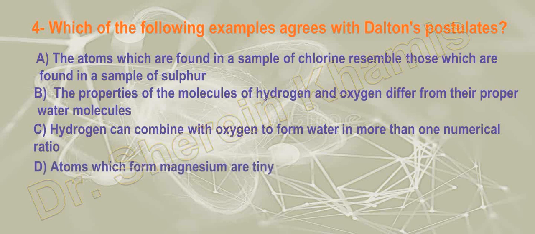The last one here, we have atoms which form magnesium are tiny. Okay, what do you think about this? It is the right answer. Why? According to the assumptions that were mentioned by Dalton.